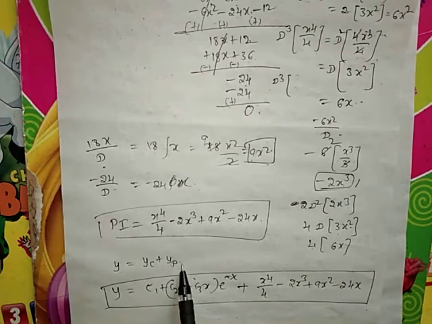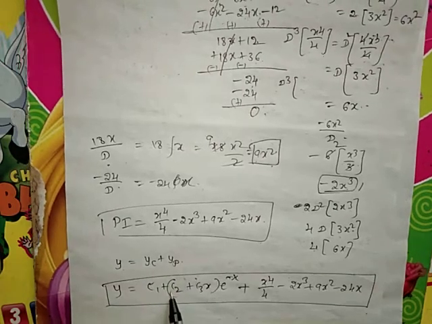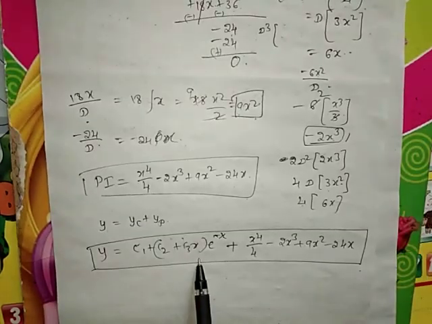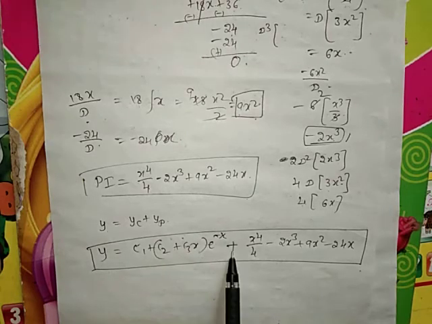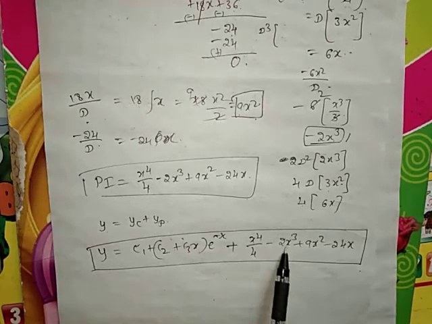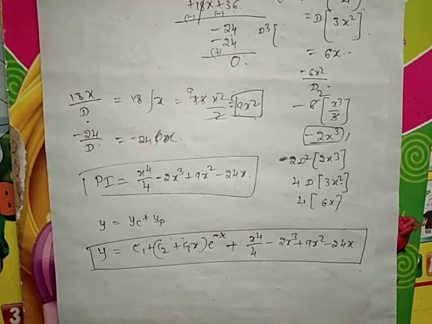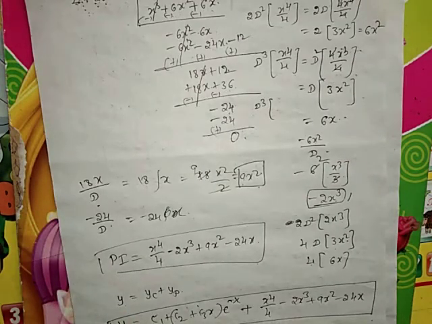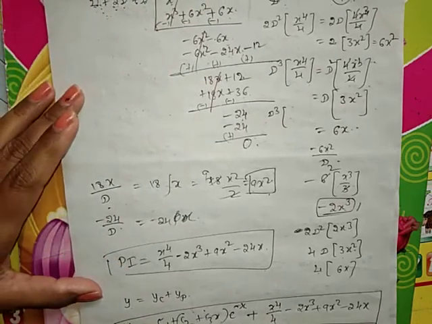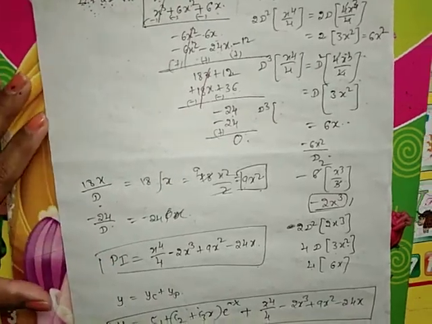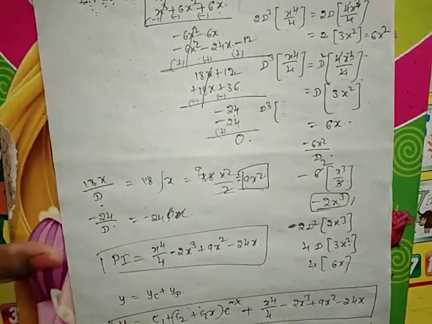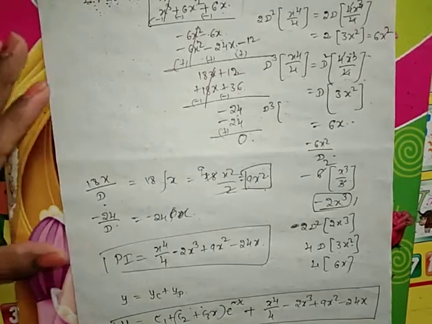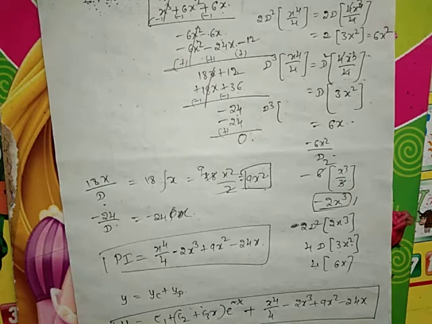So y equal to yc plus yp. The complementary function is c1 plus c2 plus c3x into e raised to minus x, plus x raised to 4 by 4 minus 2x cube plus 9x square minus 24x, which is our complete solution of this given equation. So that is the procedure of solving the third kind of examples, where the function is a polynomial.